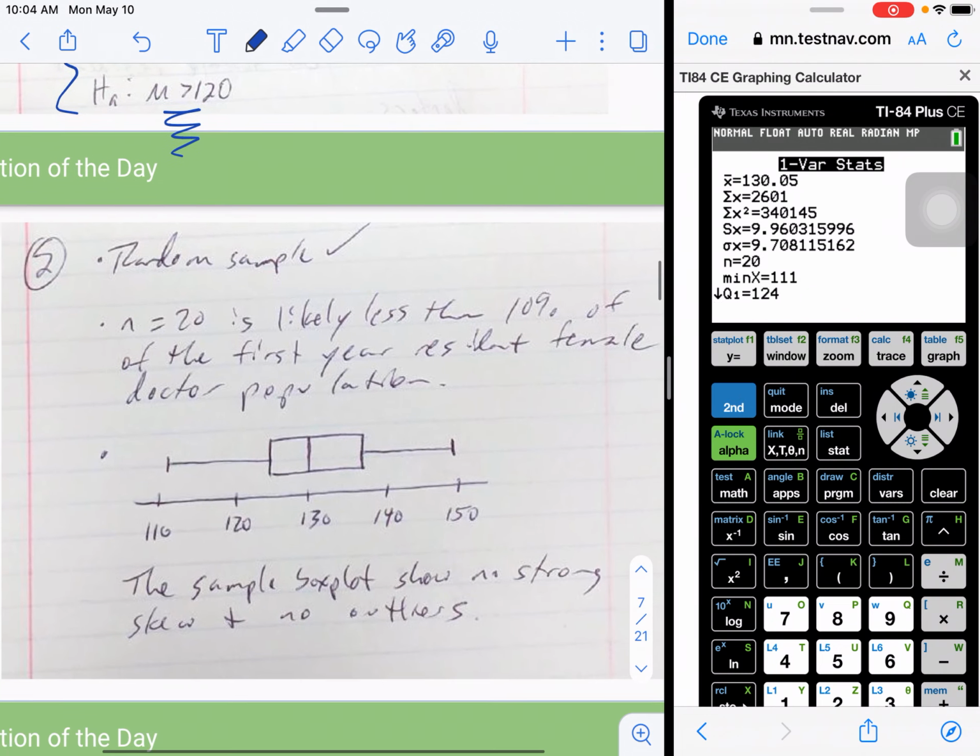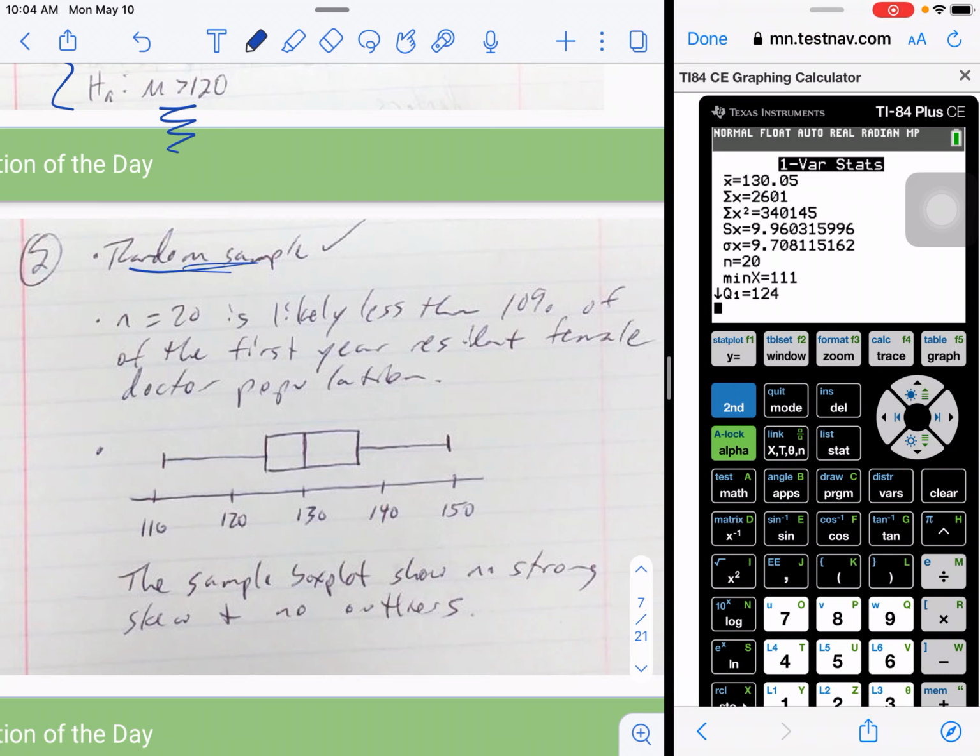Step 2, then we test our conditions. So random sample, we did have that. N equals 20 is likely less than 10% of the first-year resident female doctor population. So we can assume that there's more than 200 of these types of doctors in this area. Now my N value was small. It was 20. It needs to be over 30. So I did need to check the box plot.